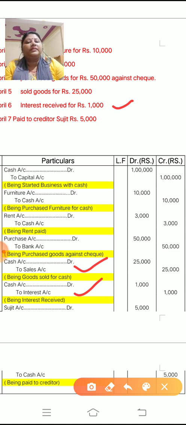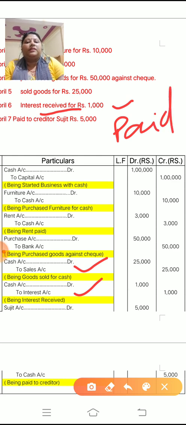Here the word received is written, it means it is an income. If the word paid is written, it means it is an expense. So here interest received means it is an income, and according to the nominal account rule, all income or gains should be credited. So to interest you have to write on the credit side. 1,000 amount you have to write, and narration being interest received.